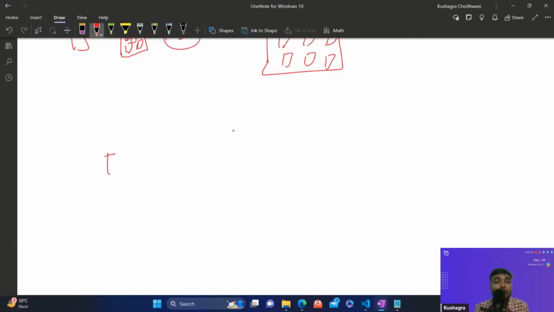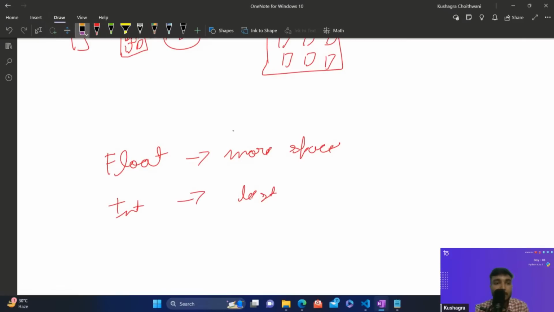So float requires more space as compared to the integer. Float requires more space, and integer requires less space. Sorry, let's just clear this. So integer requires less space.